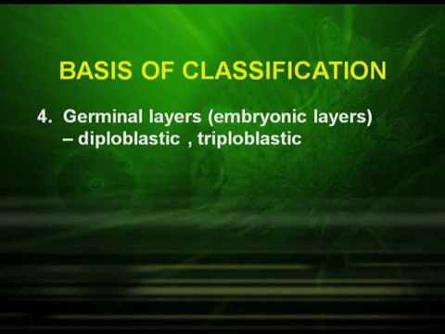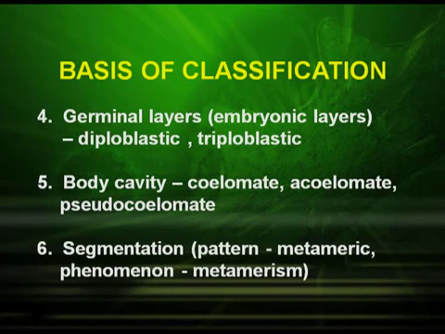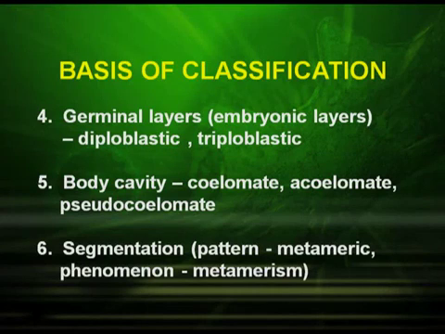The next important criteria is body cavity. Organisms which have a body cavity are referred to as coelomates. Organisms which do not have a body cavity are acoelomate, and in few organisms there is a false body cavity, which is referred to as pseudocoelomate. Segmentation is another important criteria as found in annelids. In annelids, that is in earthworm, the body is segmented. This pattern of segmentation is known as metameric and the phenomenon is known as metamerism.